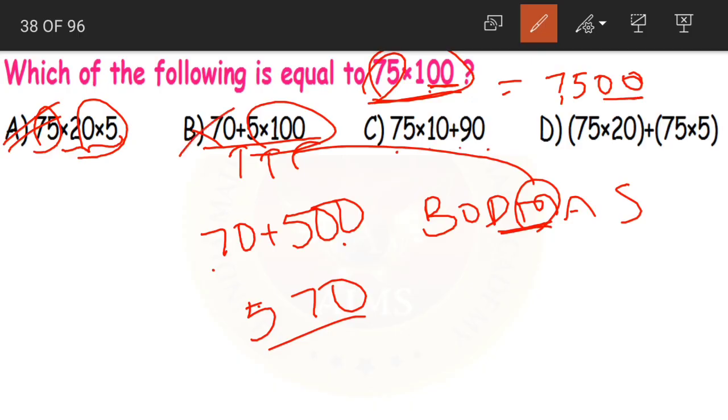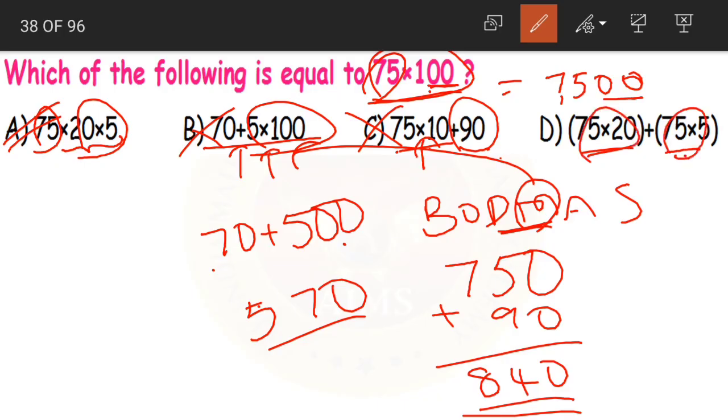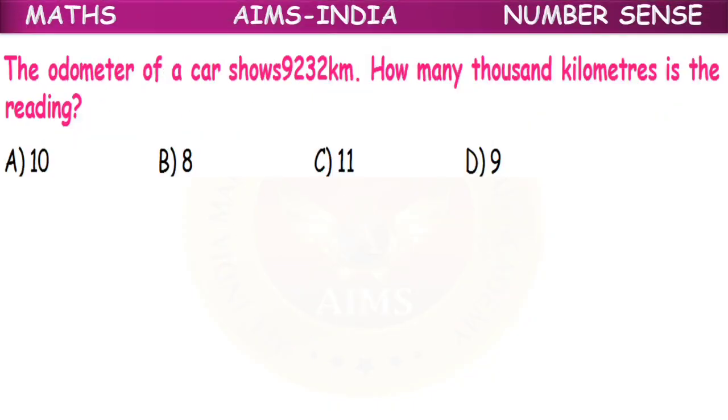Next, 75 into 10 plus 90. Again here also multiplication is to be done first. 75 into 10 becomes 750. Then we need to add 90. It becomes 840. So C is also the wrong answer. Okay children, in the same way here, when you multiply these two and then add, the product will be different than 7500. So all these are wrong options. Only option A is our correct one.